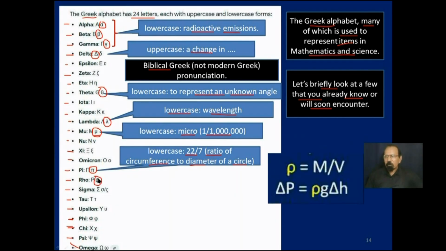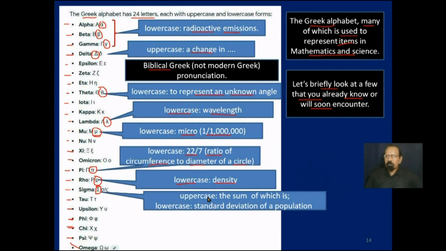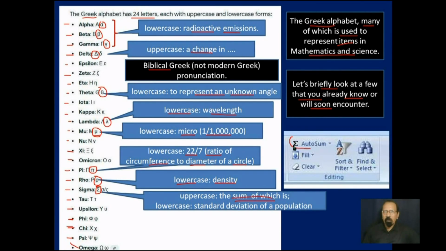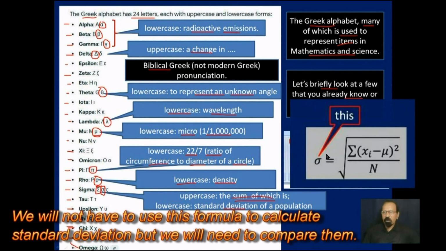Lowercase rho is used to represent density in physics. Now, sigma here, this first uppercase here, is used to represent the sum of, which you could see here on the upper right corner in your spreadsheet program. And then the lowercase one here is used to represent standard deviation of a population, and we will meet that in math, though we don't have to do it in detail.